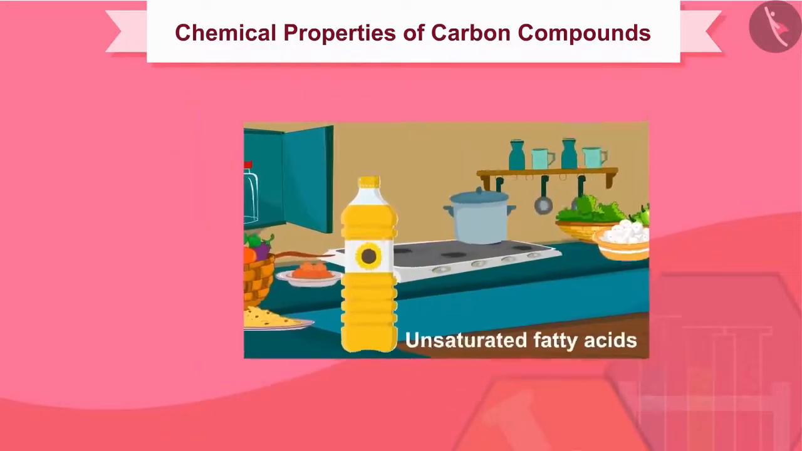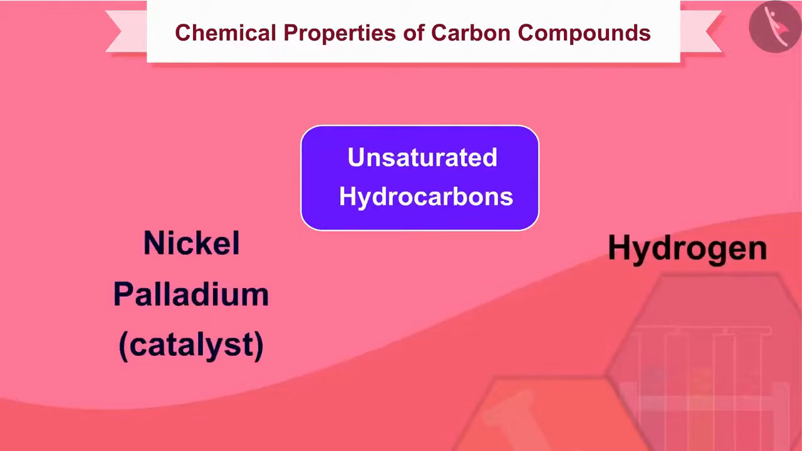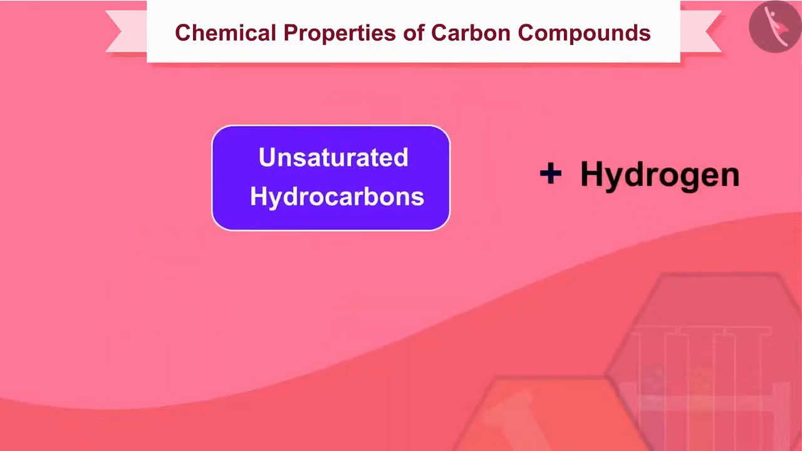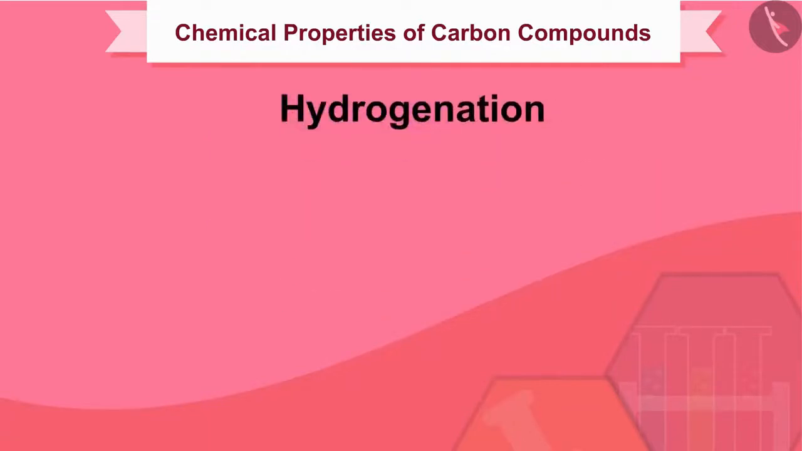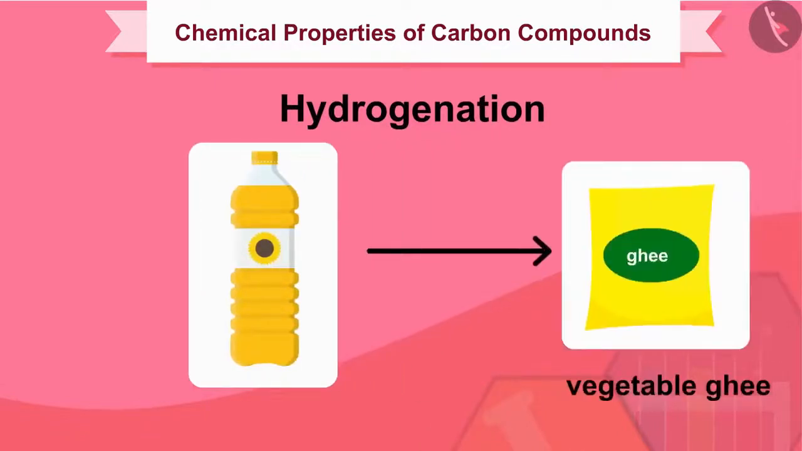In general, unsaturated hydrocarbons add on hydrogen in the presence of a catalyst such as nickel or palladium to form saturated hydrocarbons. The addition of hydrogen to an unsaturated hydrocarbon is called hydrogenation, and this hydrogenation is the process used to prepare vegetable ghee from vegetable oils.